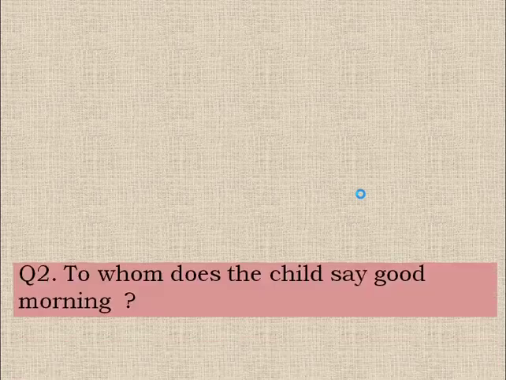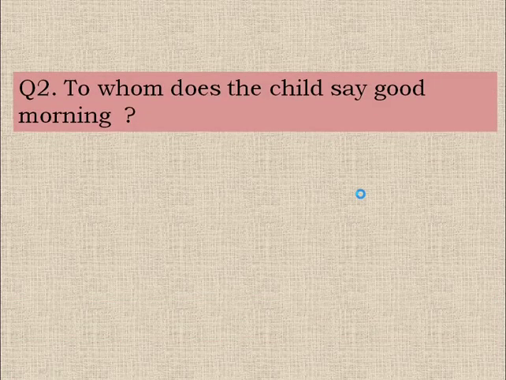Our next question is, to whom does the child say good morning? I have already asked the question in the previous slides. Do you remember? The girl is wishing good morning. She is wishing good morning to whom?